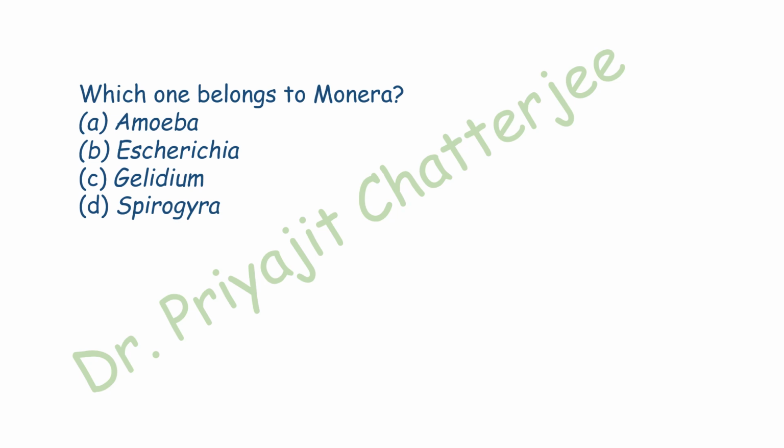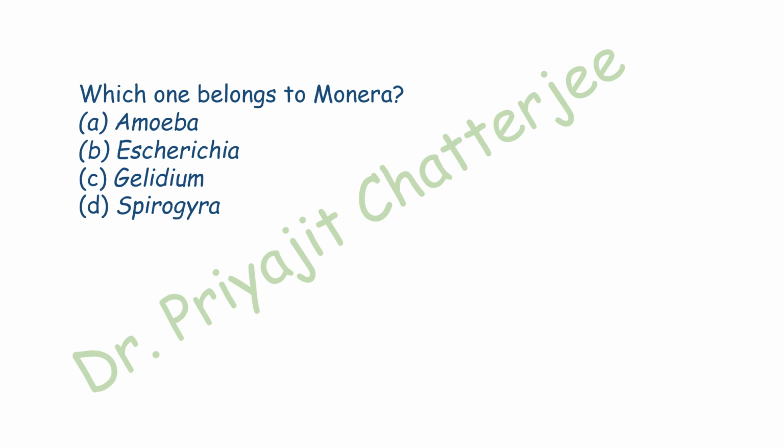Monera kingdom consists of unicellular prokaryotic organisms. It only includes bacteria like Escherichia and cyanobacteria. They lack membrane-bound organelles. They also have genetic material without a nuclear envelope. Hence, they do not contain a true nucleus. Thus, the correct answer is Escherichia.